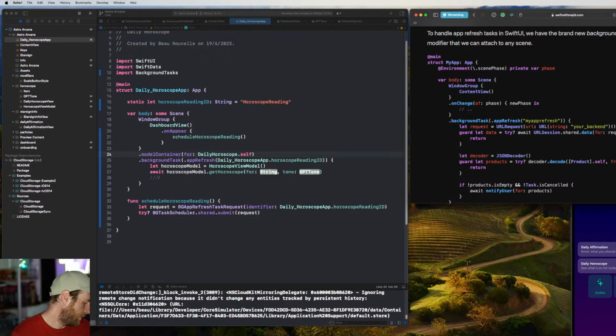I do some backend stuff with Vapor, like Swift Vapor, and that's actually going to fall into this project. So what I want to do at some point in the future is have a backend for this app that will fetch something from ChatGPT that a lot of people will see in the app. It might be like the daily affirmations. I might not generate them per person, because I think it would be interesting to have everyone's devices pull.